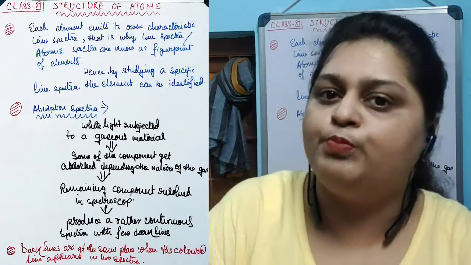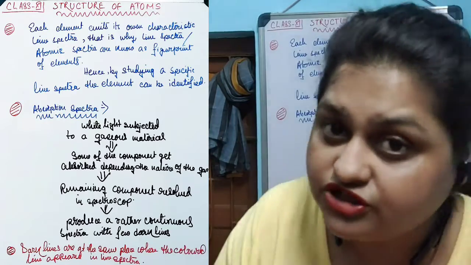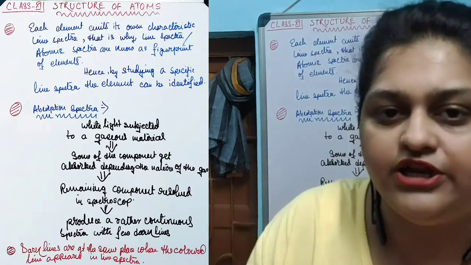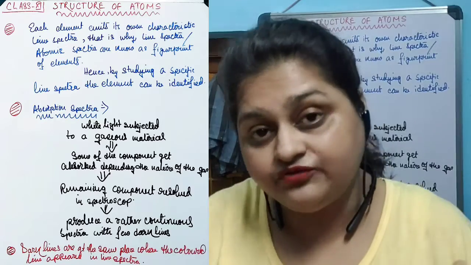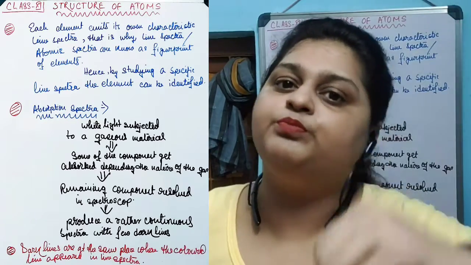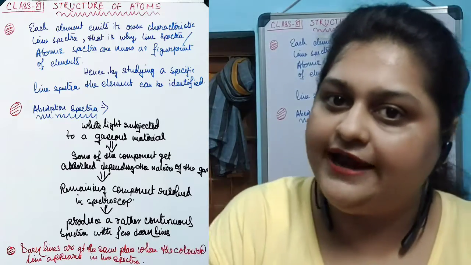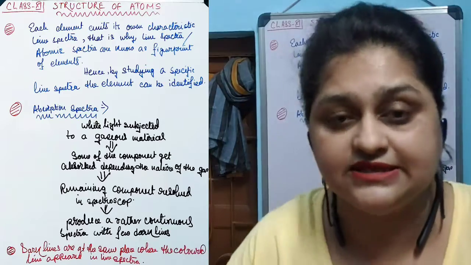The remaining components of the light then pass through a spectroscope and are resolved. After this resolution, the spectrum that we get is an entirely continuous colored band of light with a few dark lines in it.